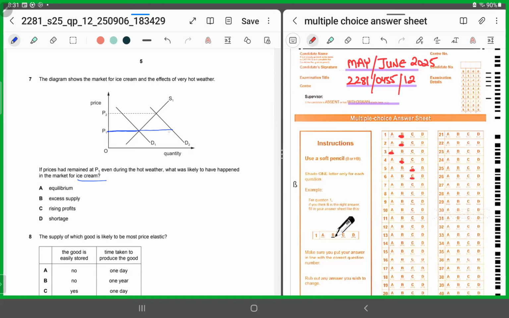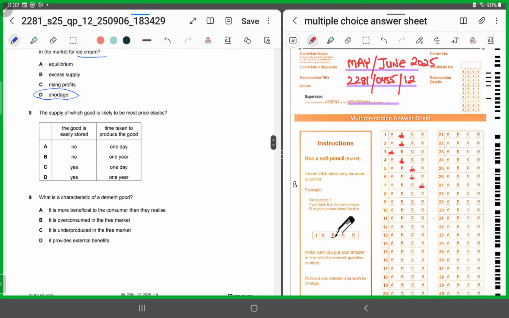What could have happened? There would have been, this shaded region would have been what? Excess demand. But at this price, suppliers wouldn't be willing to supply. So it would lead towards what? A shortage. Exactly. So for 7, it has to be D.